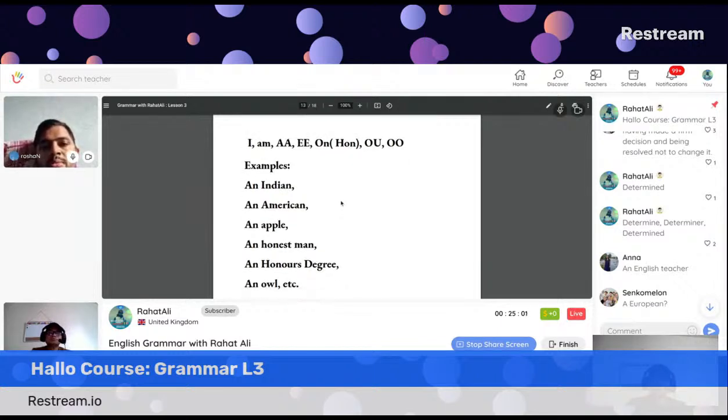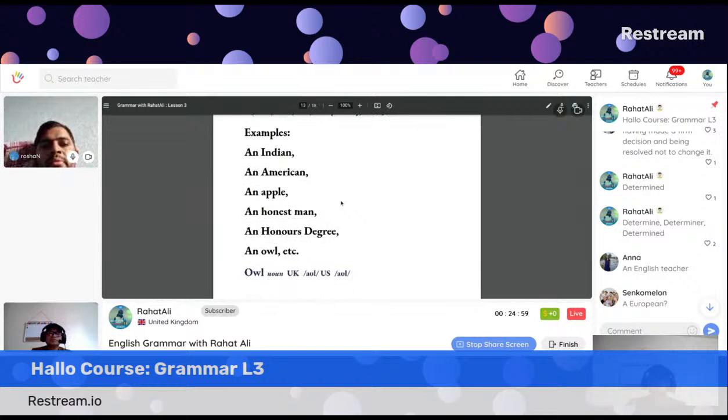And an owl. Do you know what an owl is, Roshan? Yeah. Name of a bird, a night bird that comes at night only. Sanko, is a European, yes, because of the sound.